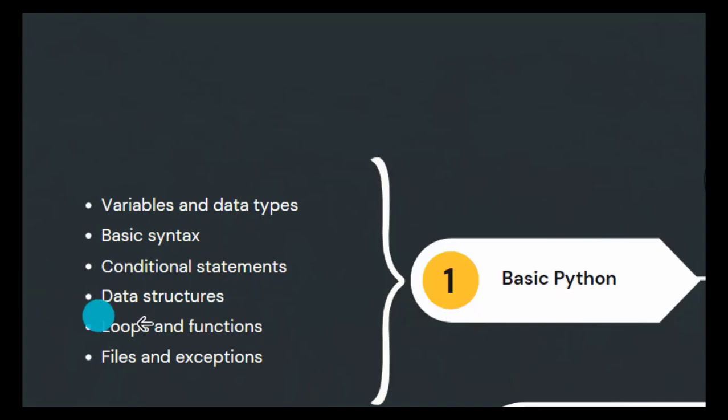Then after that you need to understand loops and functions: how to work with a for loop, how to work with a while loop. Functions are also very important: how to create a function so that you can start minimizing your code in Python. After that you need to start on files and exceptions. File management: how to handle files in Python, and how to handle exceptions in Python. Exceptions are the kind of errors that you might get, so you need to understand them. You need to understand how to work with files in Python too.